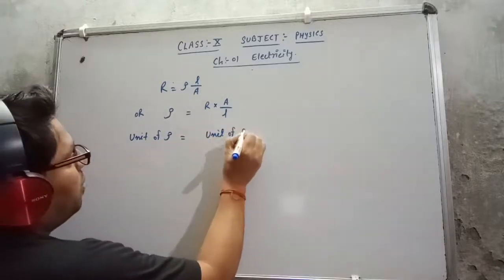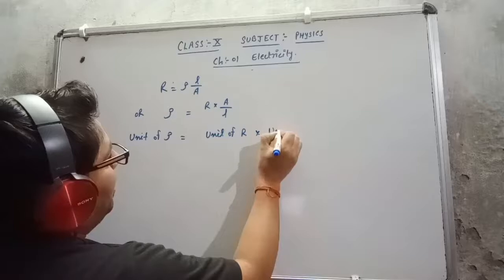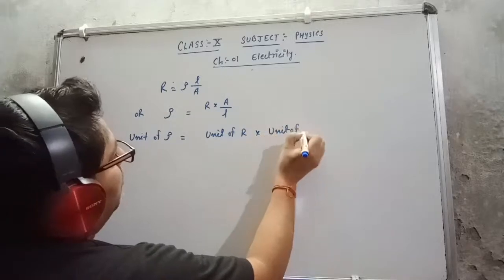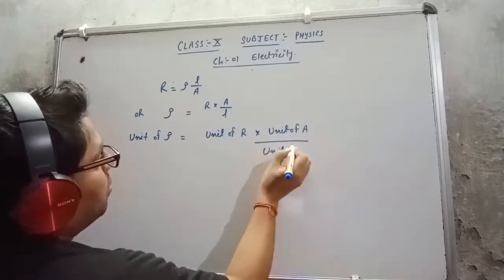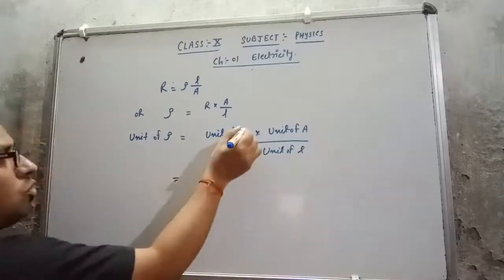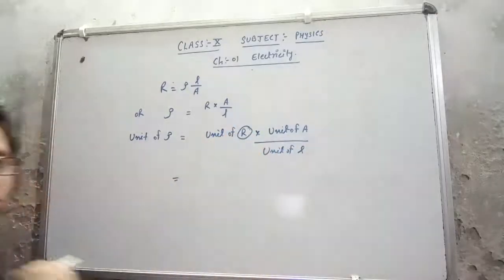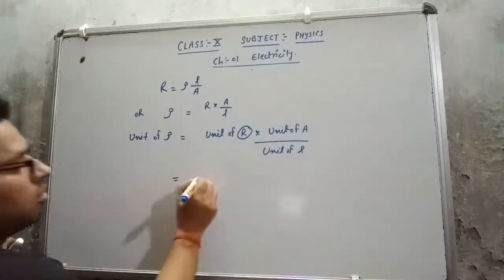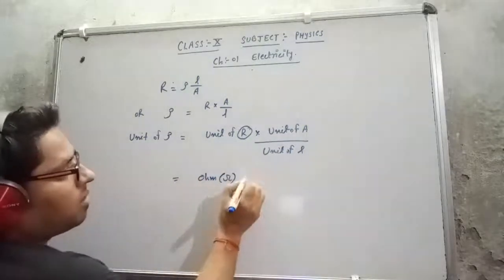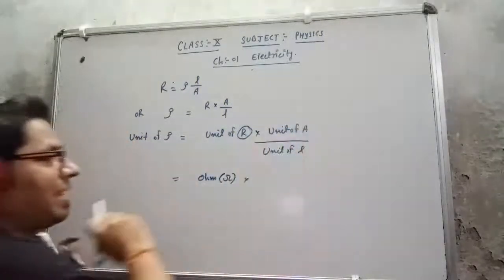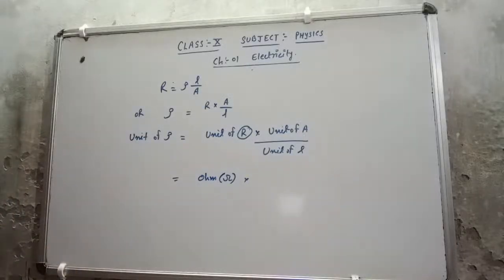Unit of R multiplied by unit of A upon unit of L. Unit of R is resistance, so what is the unit of resistance? This is ohm. Multiply by unit of area, A is the area. What is the unit of area?